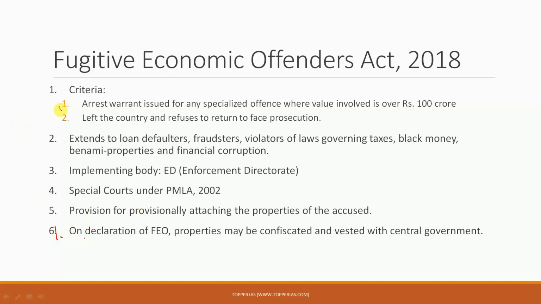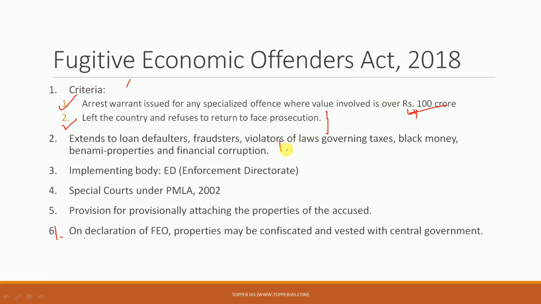So there is a criteria that has been set up under this particular act. The first thing is that an arrest warrant is going to be issued for any specialized offence where the value is more than rupees 100 crore. So this is one limit that you need to remember, because this is the first time that a limit has been set. Next, a person is going to be declared a fugitive economic offender if he has left the country and if he refuses to return to face prosecution. So these are the 2 criteria: that an arrest warrant has been issued against that person for a fraud involving more than rupees 100 crore, or that he has left the country.